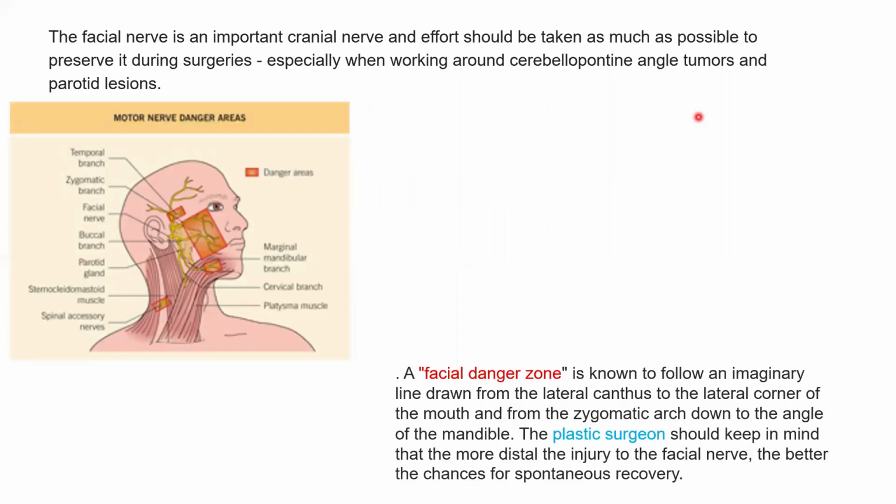Since the facial nerve is an important cranial nerve, okay, which is going to not only supply the facial muscles, closing the eyelid and the orbicularis oculi closing the oral fissure, even the emotional component is conveyed through the facial muscles. So it's very important to preserve the facial nerve during these surgeries.